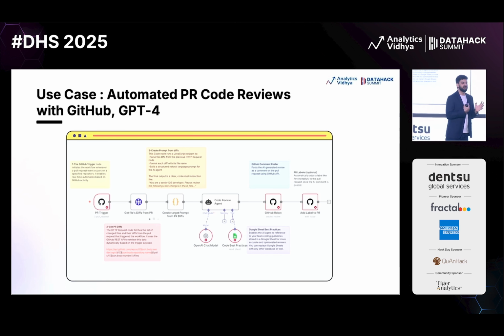I, for one, have also never used GitHub APIs, right? There are many things which we have to do. Here, it's just a drag and drop. GitHub API, it will show you the PR from whatever repo you connect to, right? For the people who are non-tech and never created a PR, that is totally fine. This is just a very good system and makes it very easy for engineers, right?